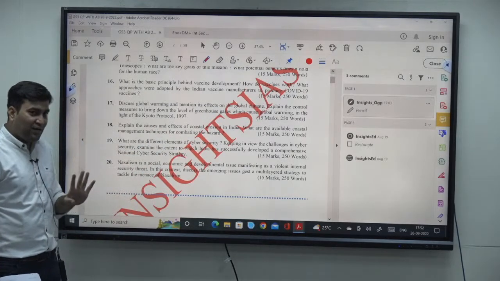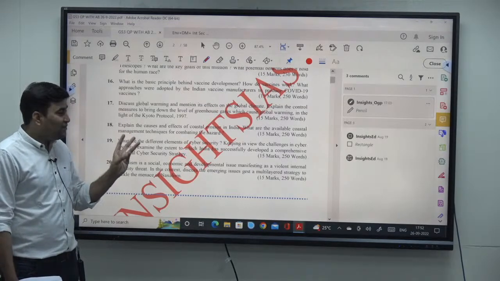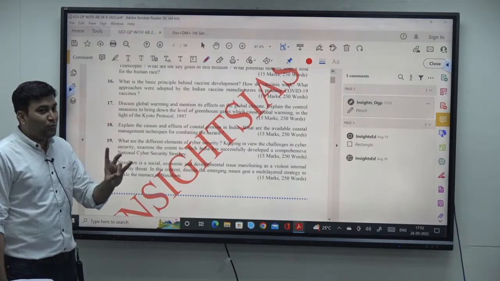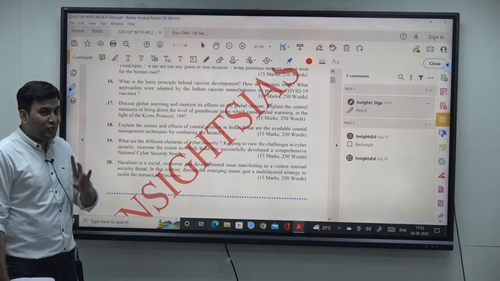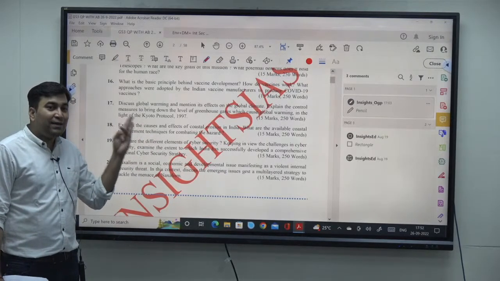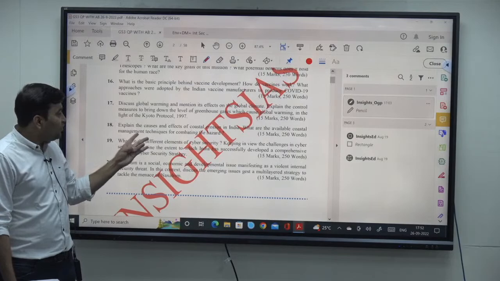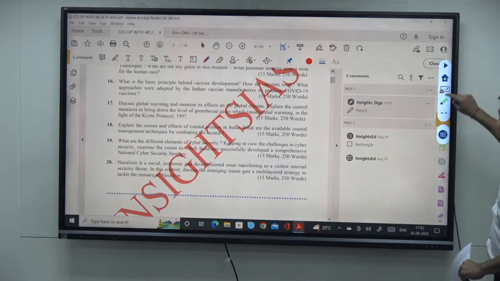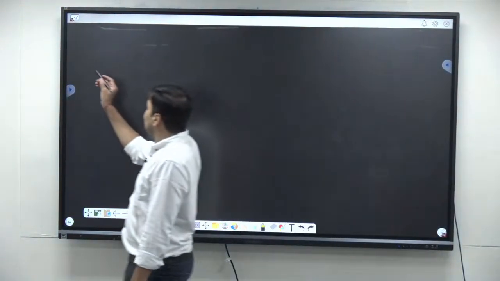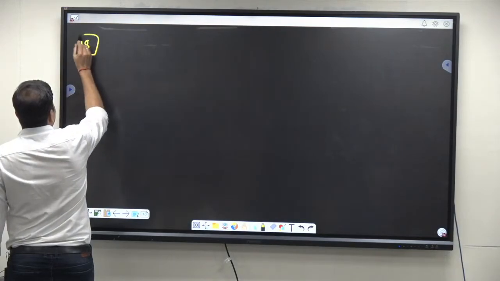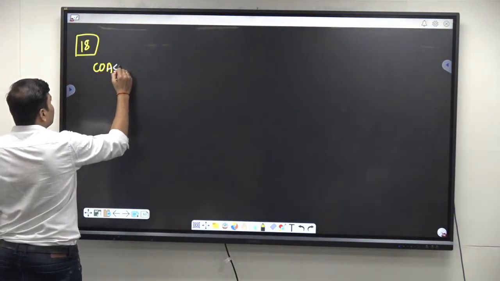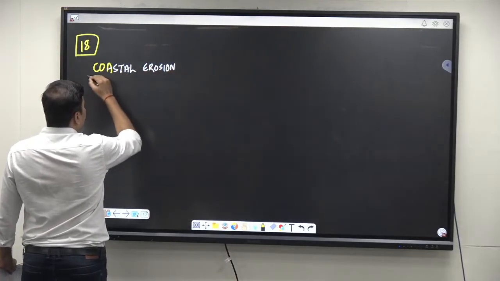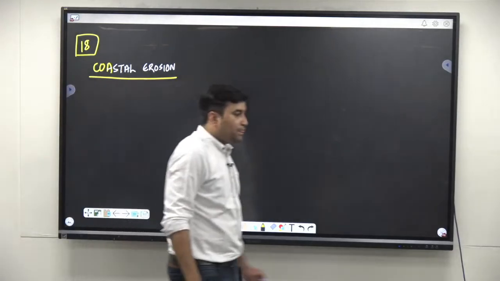So how are you going to start this answer? Divide this answer 4 part में. First, coastal erosion in brief, what is it? Second, what are the causes? In causes you will write about natural causes and anthropogenic causes, not just natural causes. उसके बाद effects, multi-dimensional effects लिखोगे आप, and in conclusion you are going to write the management techniques. Let me show you how to write the answer. Question number 18. Coastal erosion.